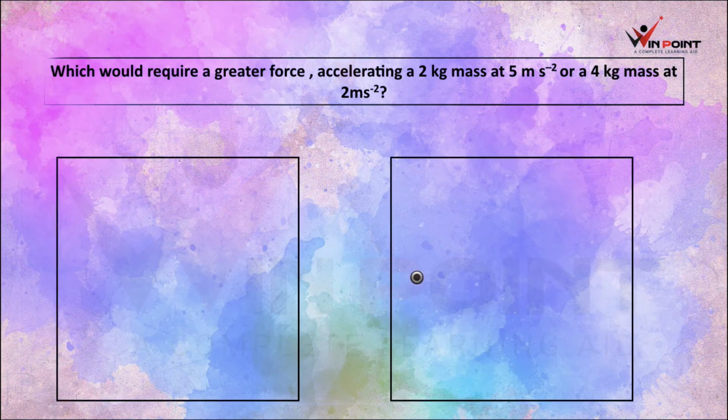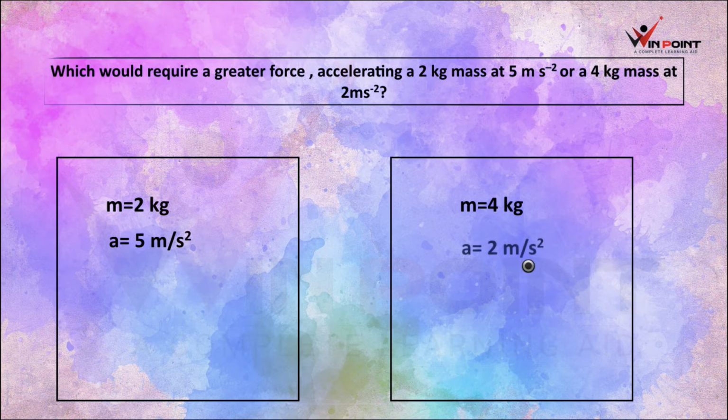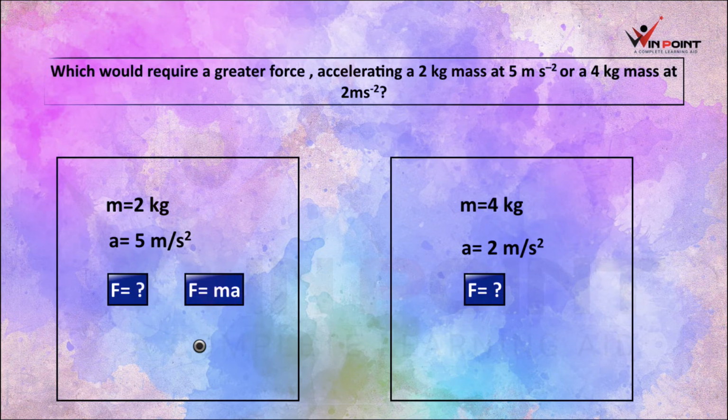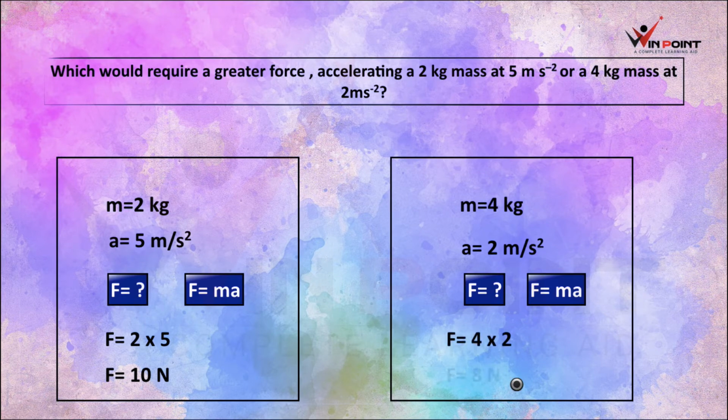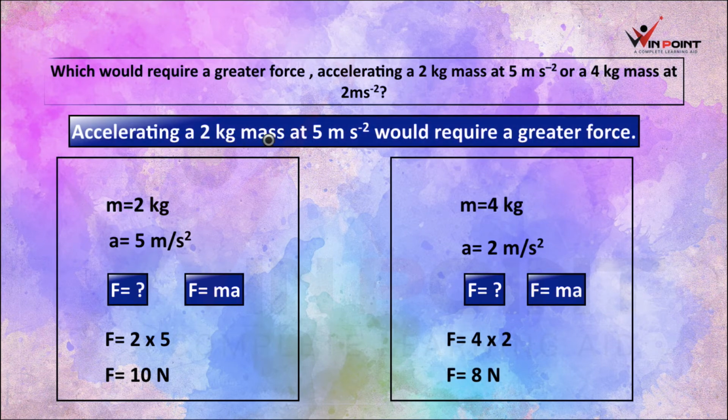So we are considering two cases. Here m equal to 2 kg, in this case m equal to 4 kg. In this case acceleration is equal to 5 meter per second square, in this case acceleration is equal to 2 meter per second square. How can we find the force? Force equal to ma, that's our equation, and we are substituting this value, 2 into 5, it is 10 Newton. Here also we are substituting in the equation F equal to ma, and 4 into 2, 8 Newton. Accelerating 2 kg of mass at 5 meter per second square would require a greater force.